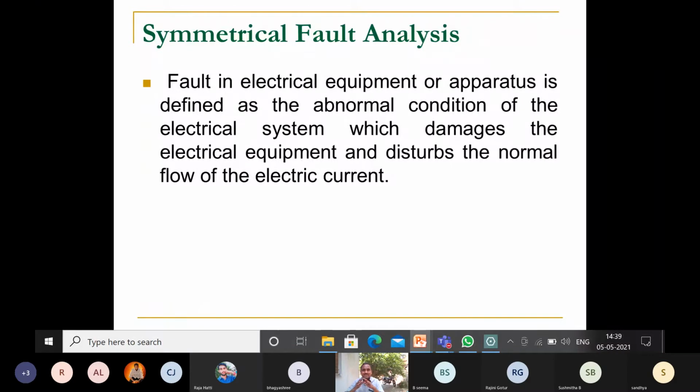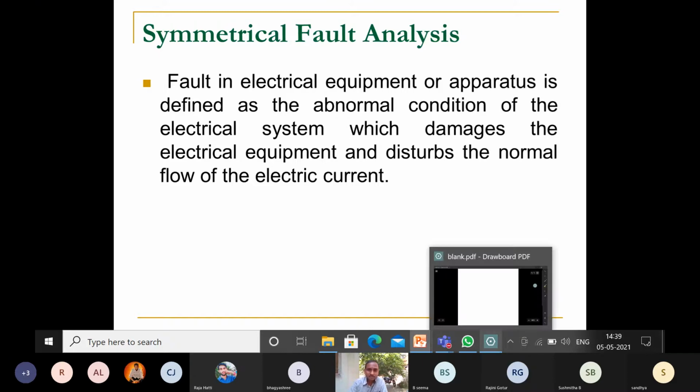So it is not a normal condition. It is an abnormal condition of an electrical system which damages the electrical equipment and disturbs the normal flow of the electric current.